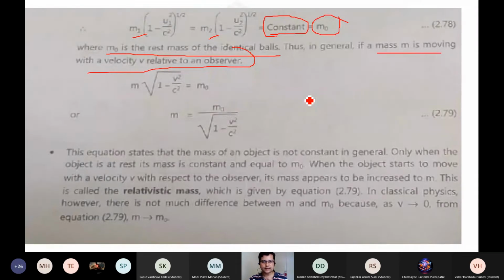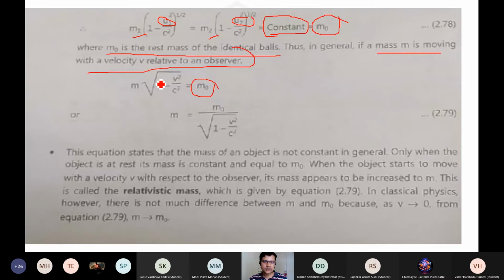That is what we say is the resultant mass that the observer sees, and this particular quantity I may express over here. So in general, u1, u2, u3 and so on are expressed as v over there. So m into the square root of 1 minus v square by c square, can we write it as some constant m0? Yes, we can write it down.